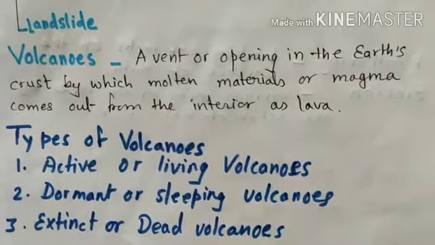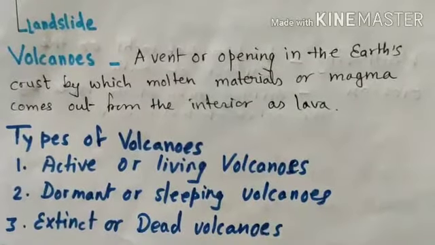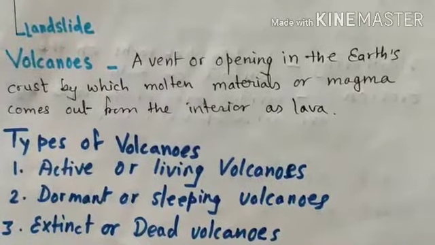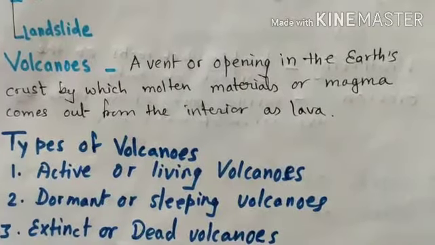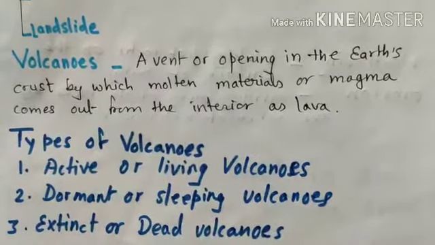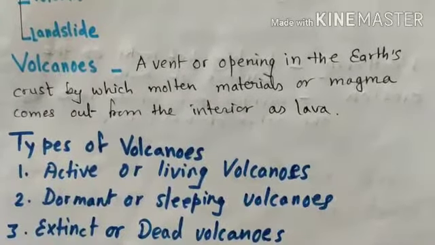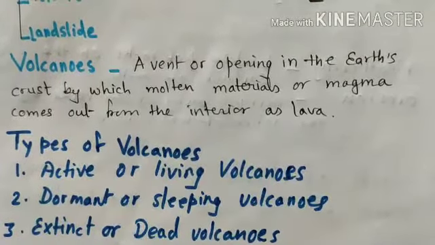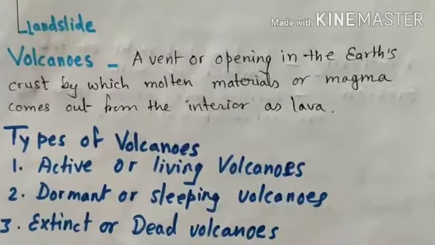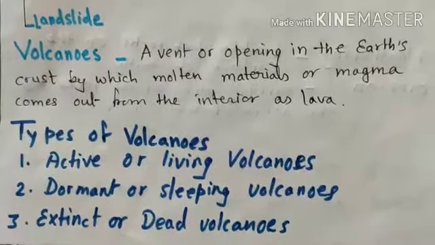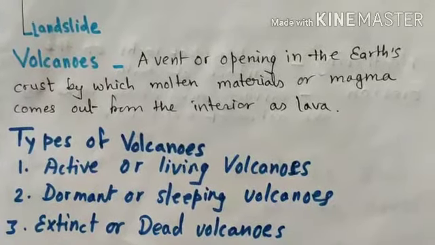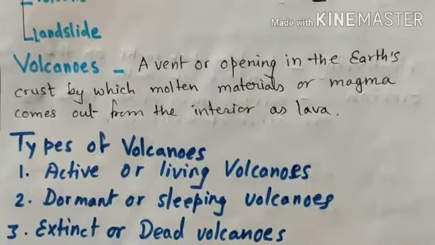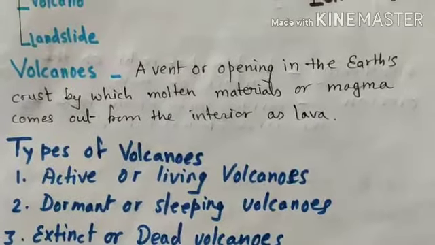Active volcanoes are the volcanoes which have been erupting regularly, at regular intervals. And dormant volcanoes are those that have not erupted for many years, but can erupt in the near future. So they are sleeping. They are not active, they are not dead, but they are in a sleeping form. The third one is extinct or dead volcanoes. Extinct or dead volcanoes have not erupted in thousands of years, and they give no sign of erupting again. So they are considered extinct or dead volcanoes.